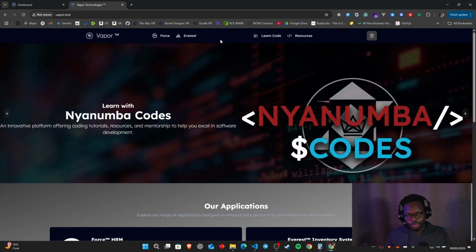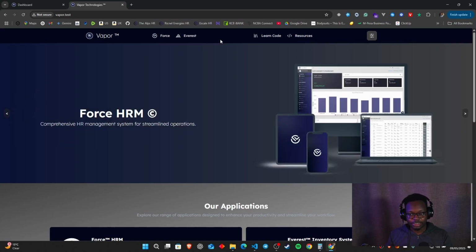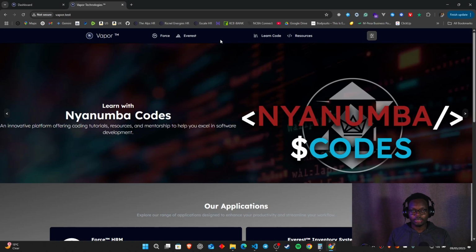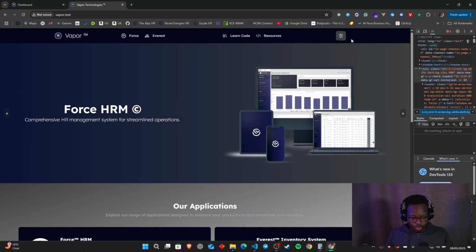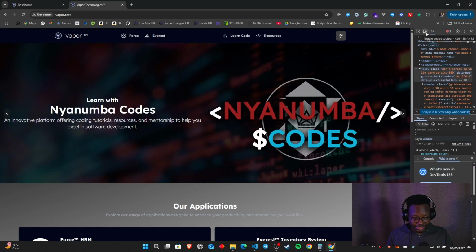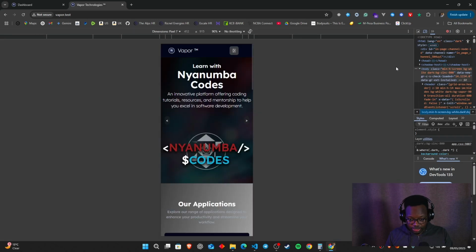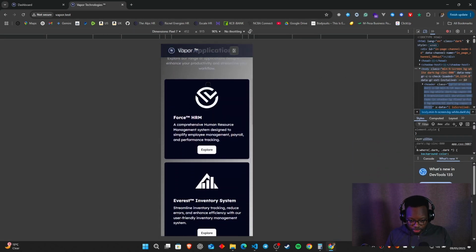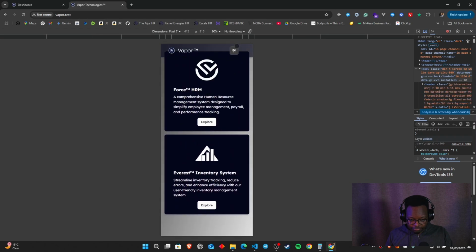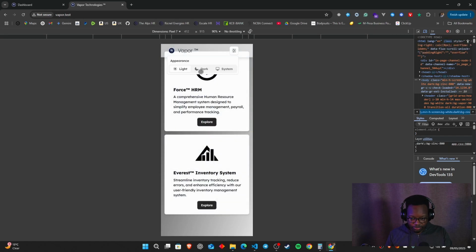But one thing that is also not showcased enough is the capabilities of Tailwind to do mobile development as well. So I'm just going to show you what I'm able to do on the mobile side. So check this out, responsiveness. You can see that we are on the responsive end. And if I come and click on this, I can't scroll down any further than where I've opened this, but I can change this to light mode.